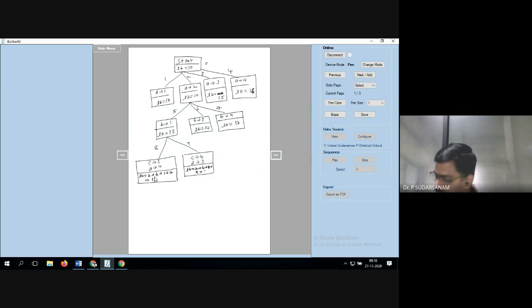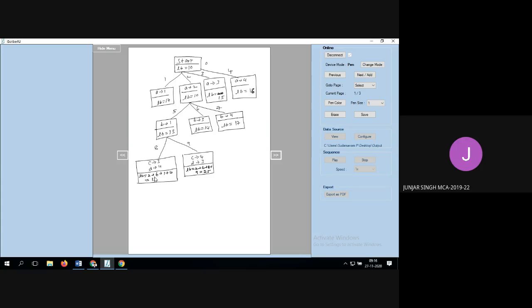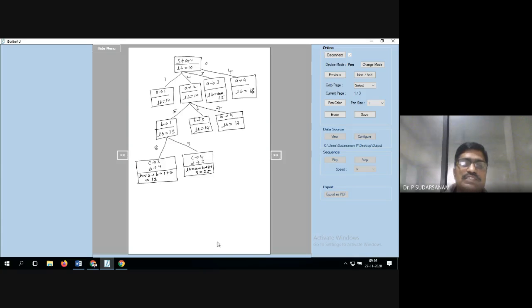Right. Now which is the minimum? LB is equal to 13, sir. So this is what the minimum. This is what you will be writing as the solution. This is called the infeasible solution, inferior solution.